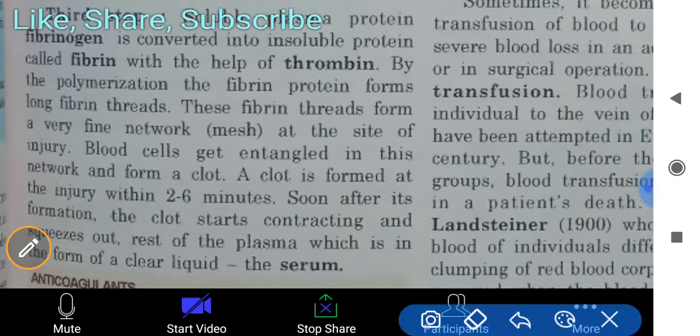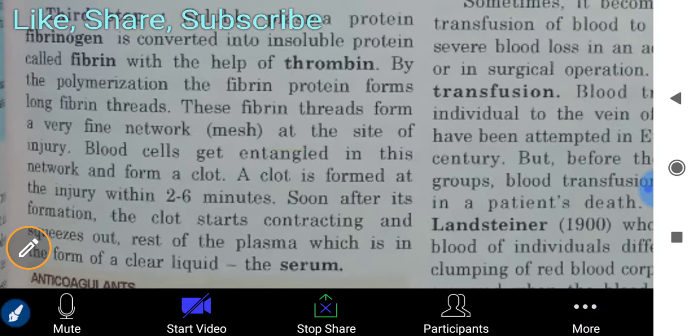These threads form a very fine network or mesh at the site of injury. Blood cells get entangled in this network and form a clot.